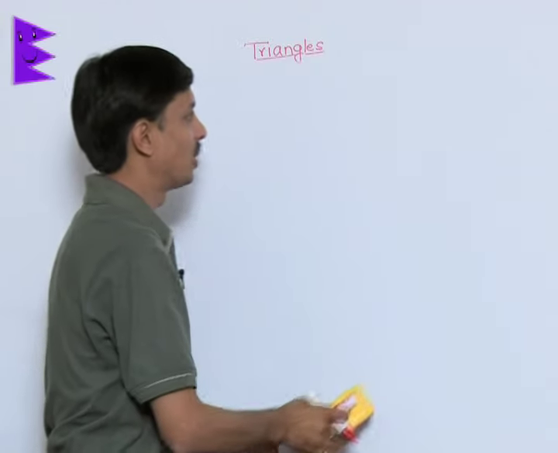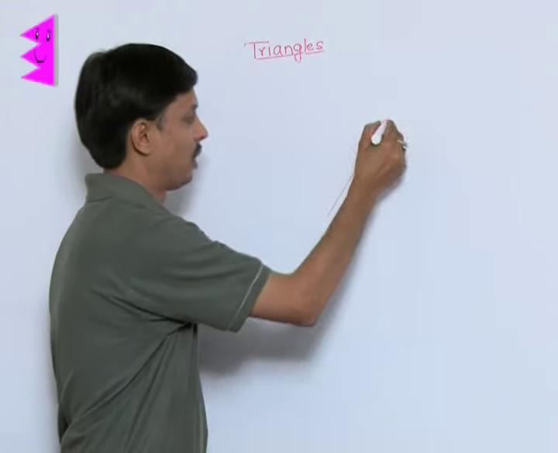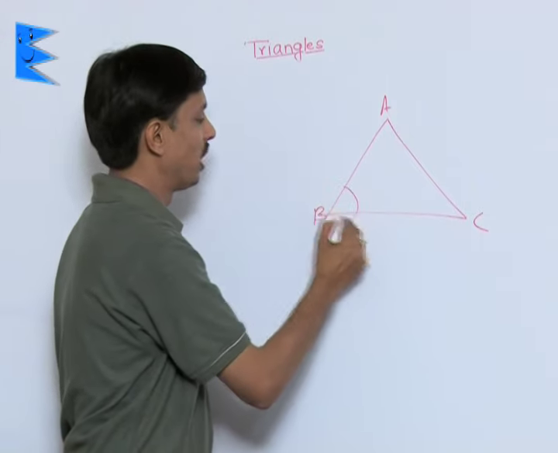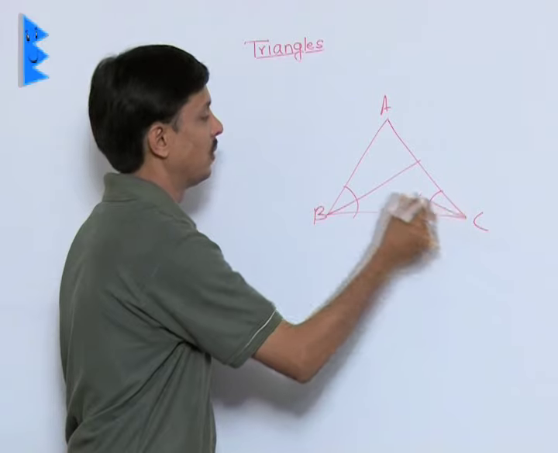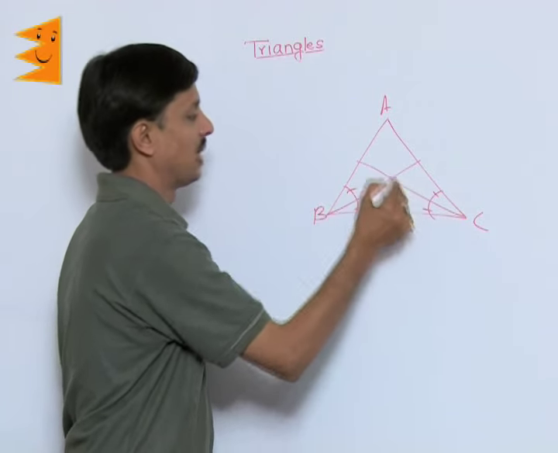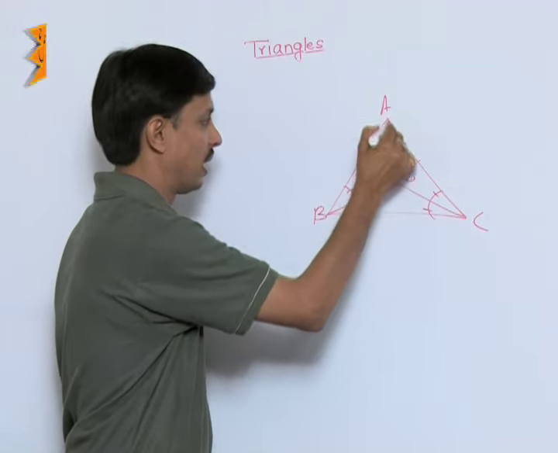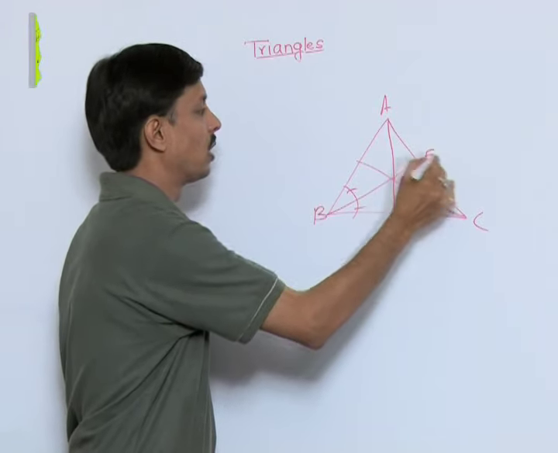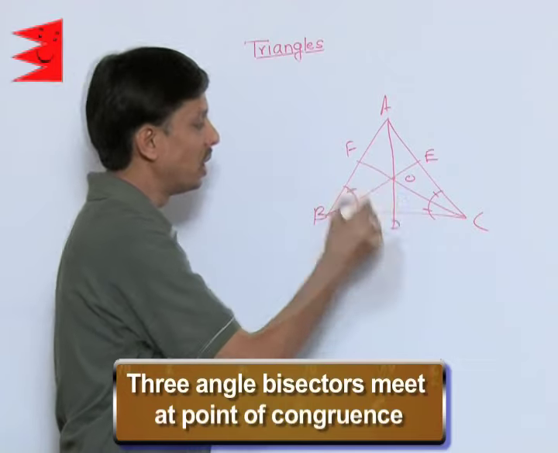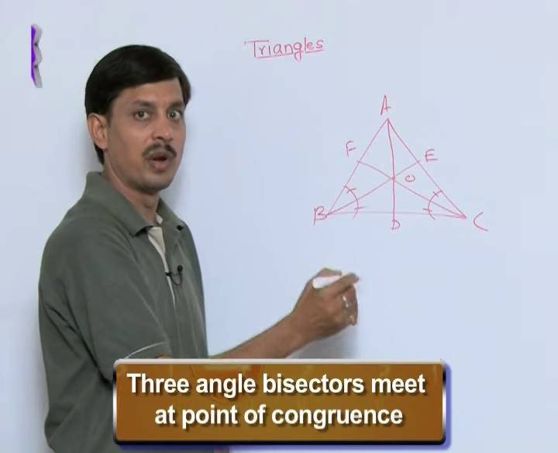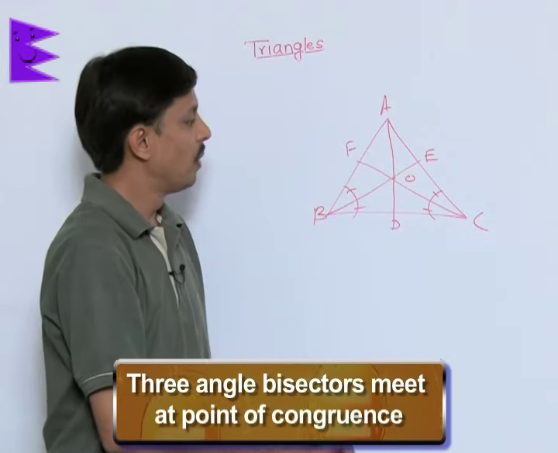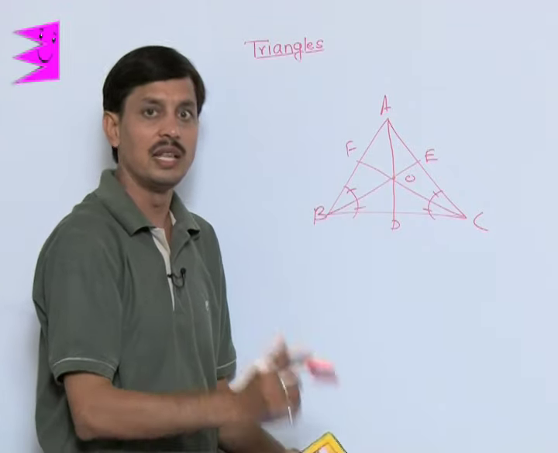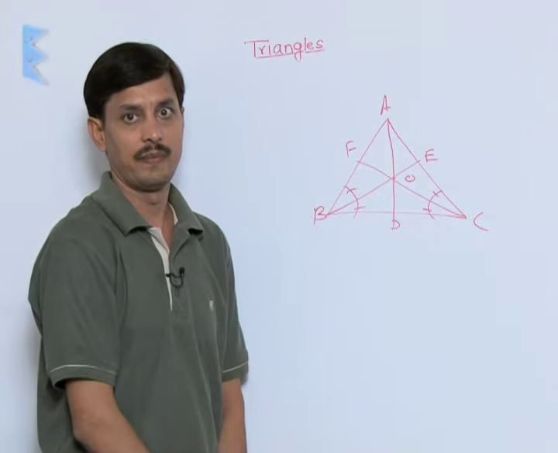Now next, about the angle bisectors. I am explaining angle bisectors: where two angle bisectors meet, the third angle bisector will also pass through the same point. So you can conclude that the three angle bisectors meet at the same point, which is the point of concurrency, and it is known as the incenter of the triangle.